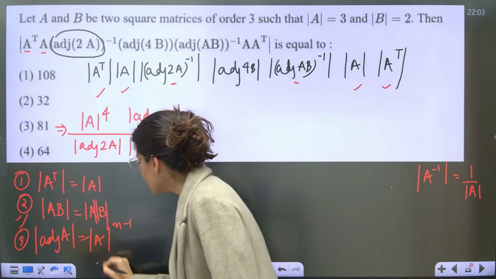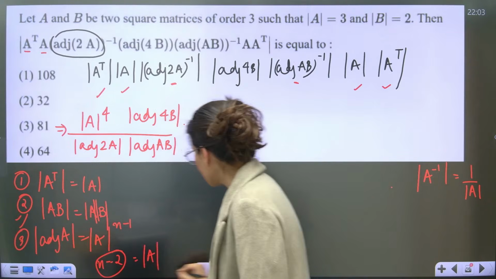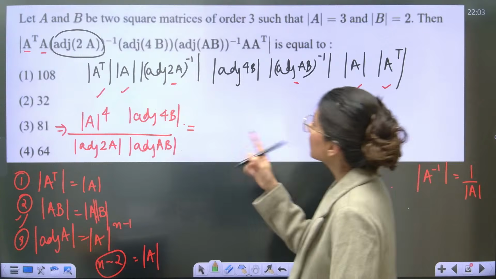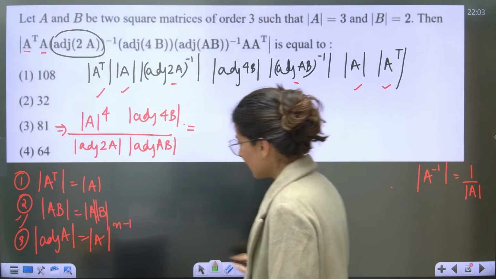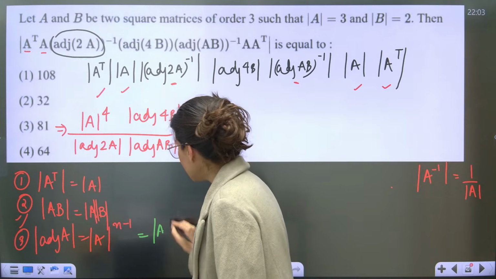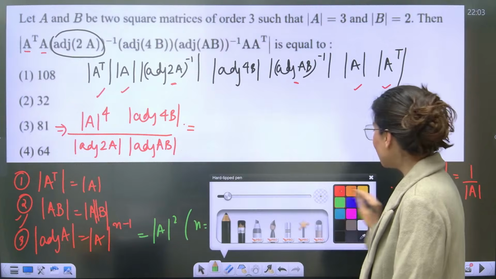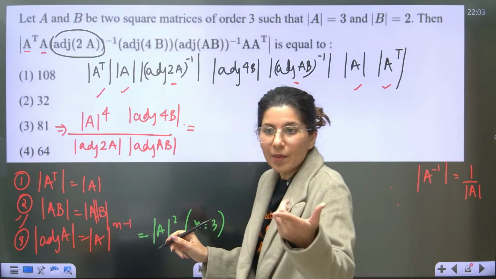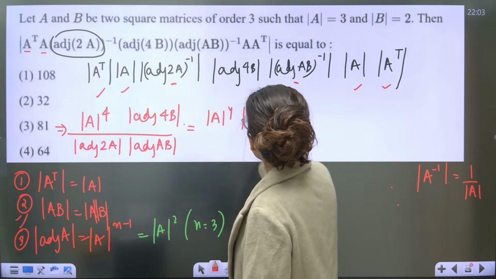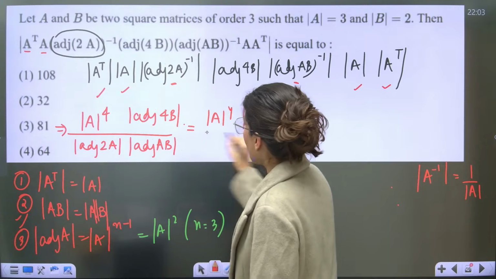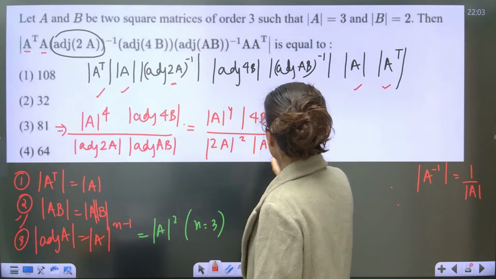Here the order n is 3, so the determinant of adjoint is determinant A square. In this case, all the adjoints will get removed and a square will get applied. So this is determinant A power 4, determinant 4B whole square, upon determinant 2A whole square and determinant AB whole square.